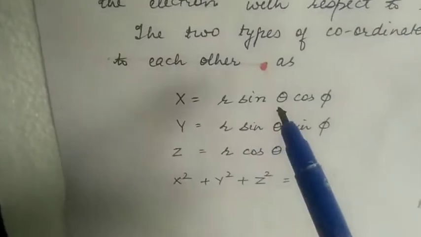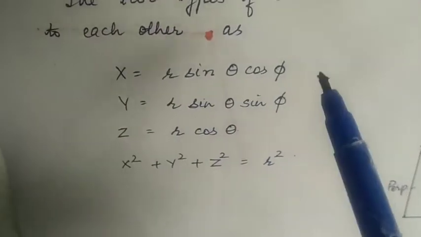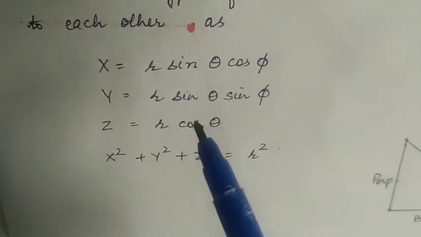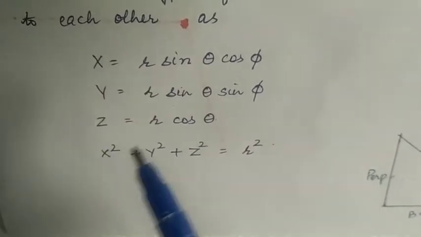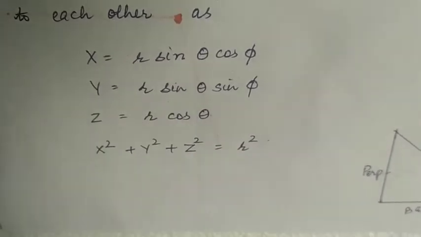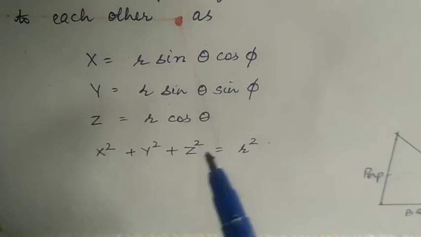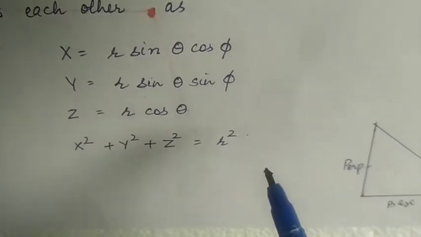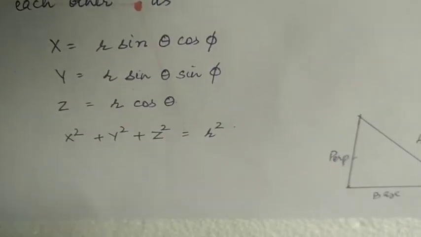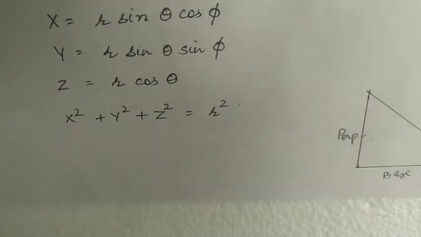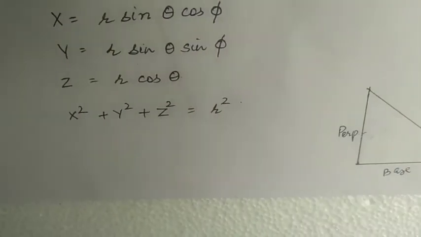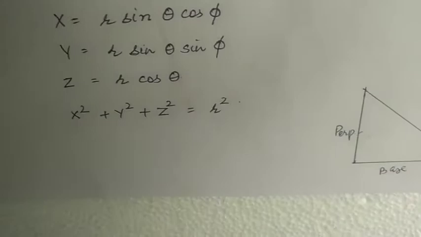So these expressions, x is r sine theta cos phi, y is equal to r sine theta sine phi, and z is equal to r cos theta, and x square plus y square plus z square is equal to r square. These relations can give you the distance of the electron from the nucleus.